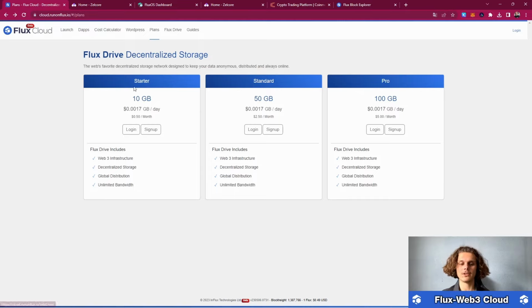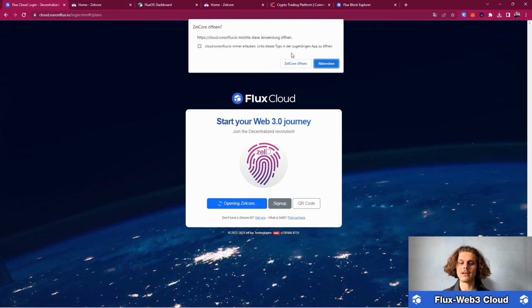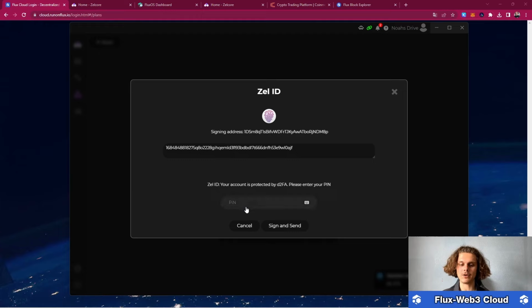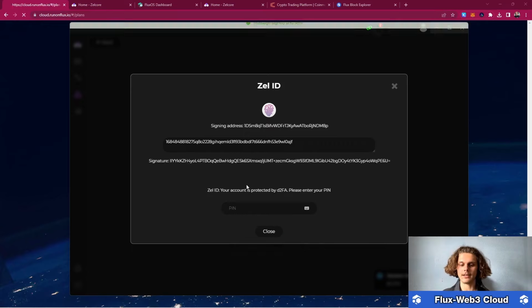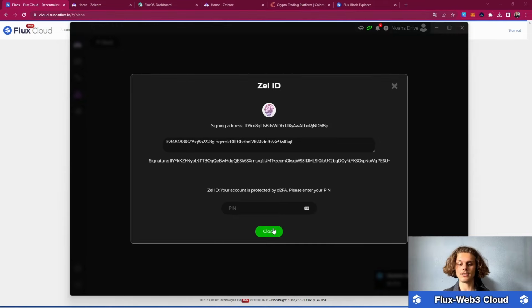So if you want to get yourself the starter pack and you have Flux on your wallet, all you need to do is click on login and click on login again. This will then want you to open Zelcore, so click on open Zelcore, and then you can see the transaction you have to sign, and down here you will have to put in your ZelID, which we just created. After that, click on sign and send, and the message signed and sent is up here, so we are good to go.